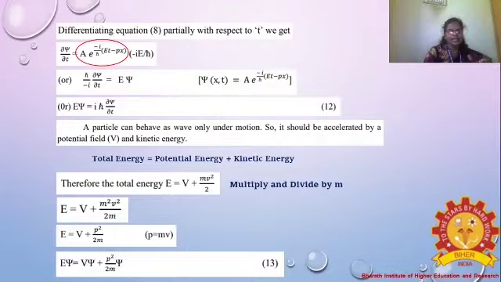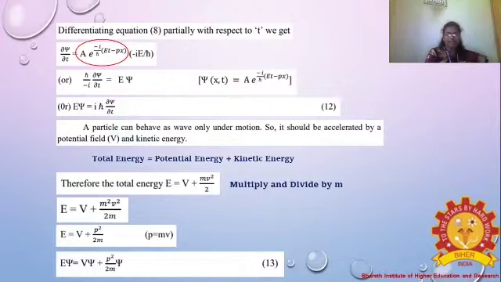Or Eξ = iħ ∂ξ/∂t. This is denoted as the 12th equation. From equation 12, a particle can behave as a wave only under motion. The particle is always moving here and there, so first of all we have to consider the position and the time also.